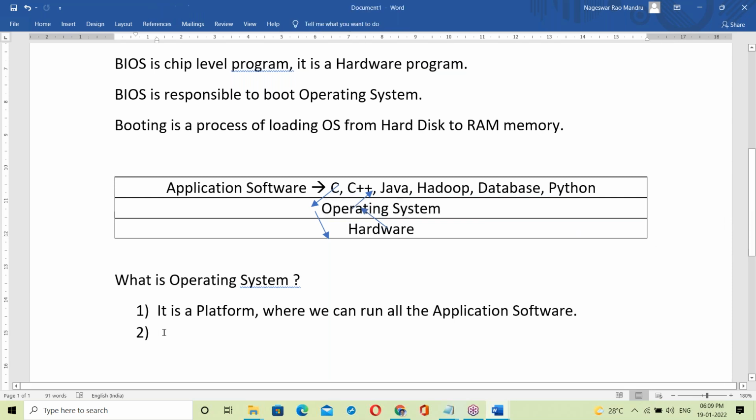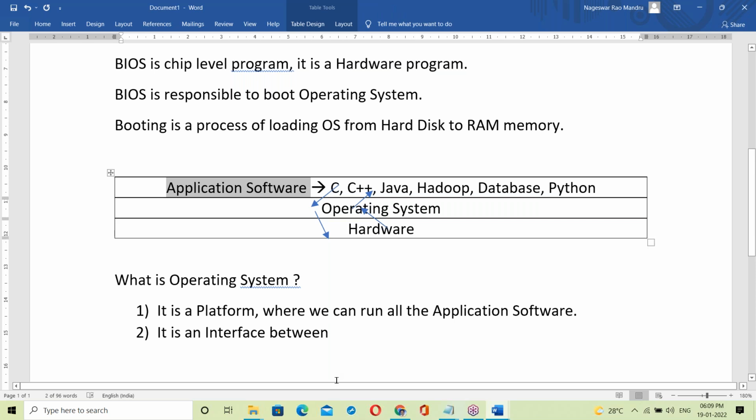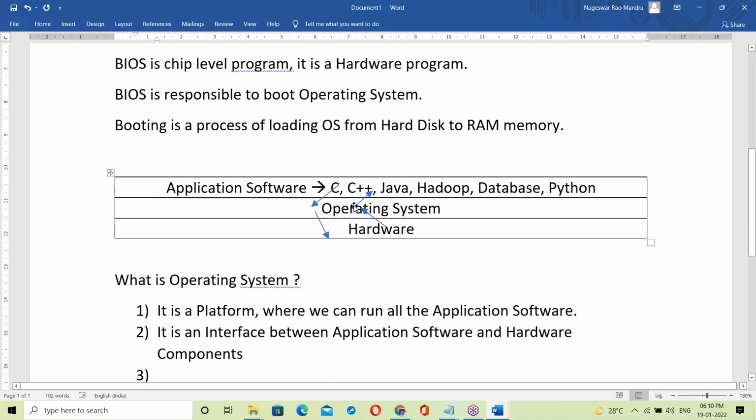So what is the OS? It's an interface between the application software layer and the hardware components. First point, the OS is a platform, and on top of it all are running. Not only a platform, it's also an interface.